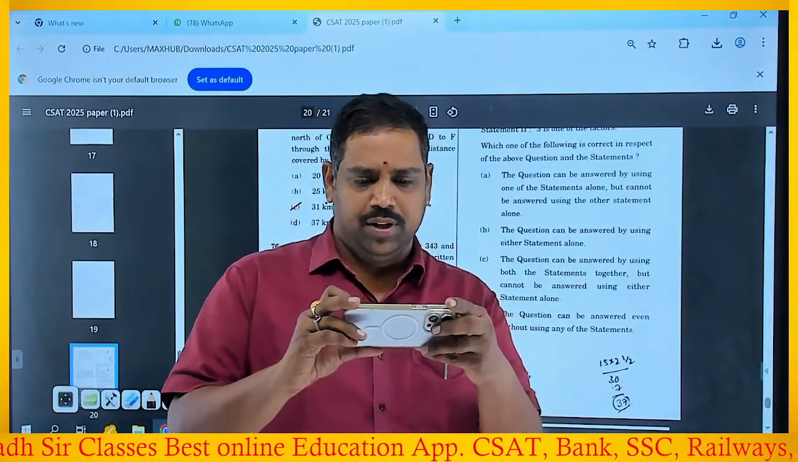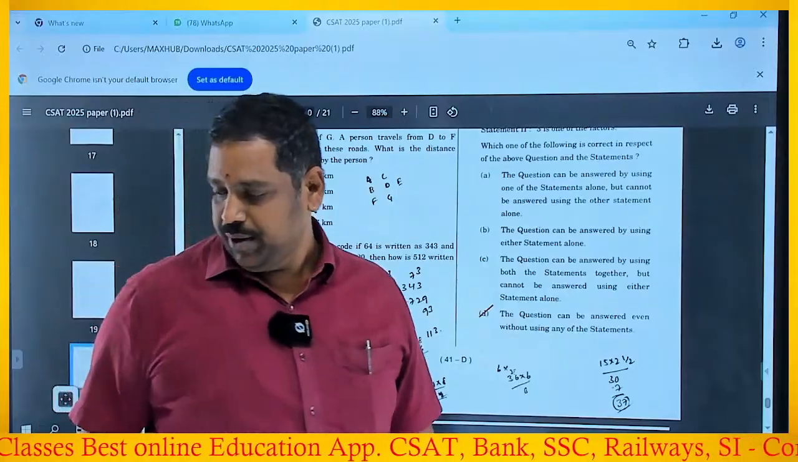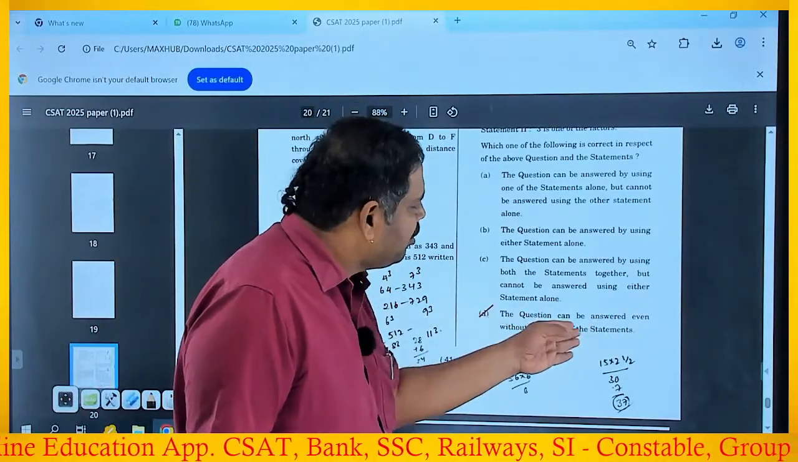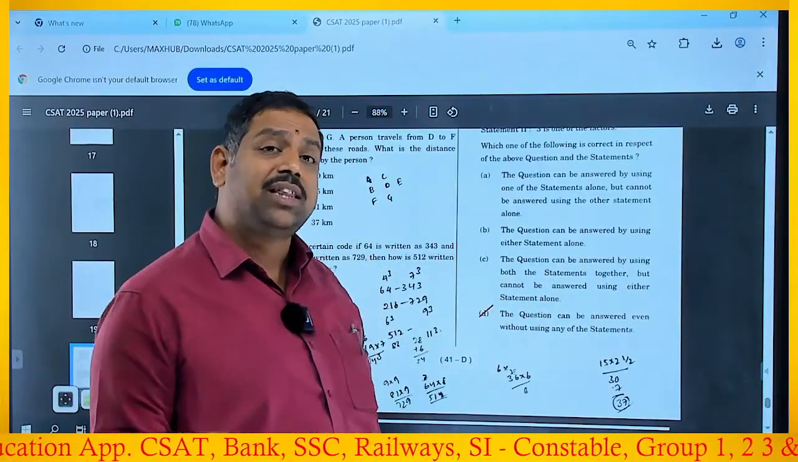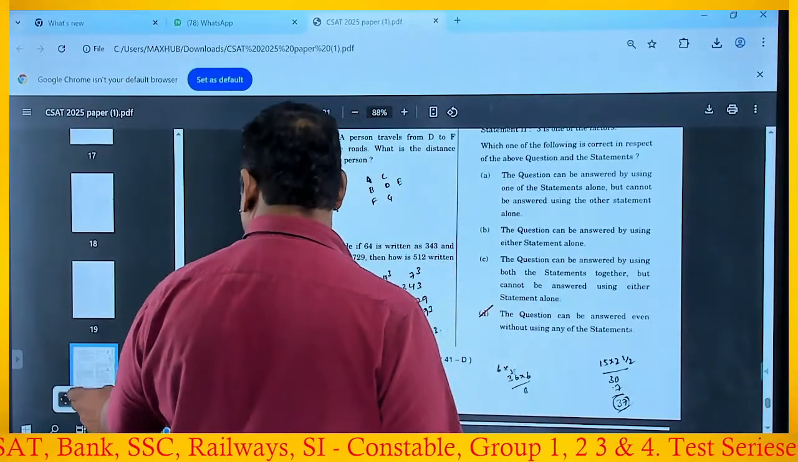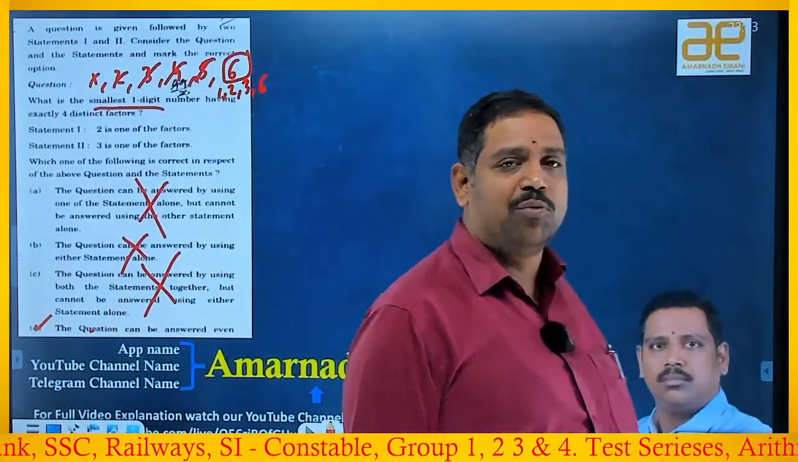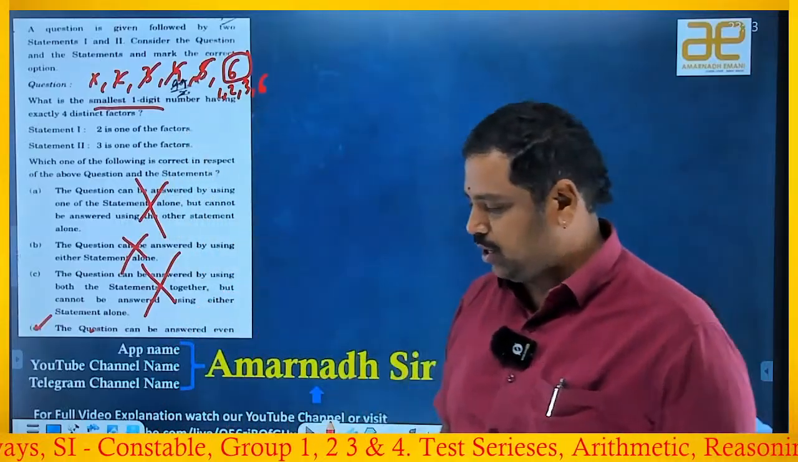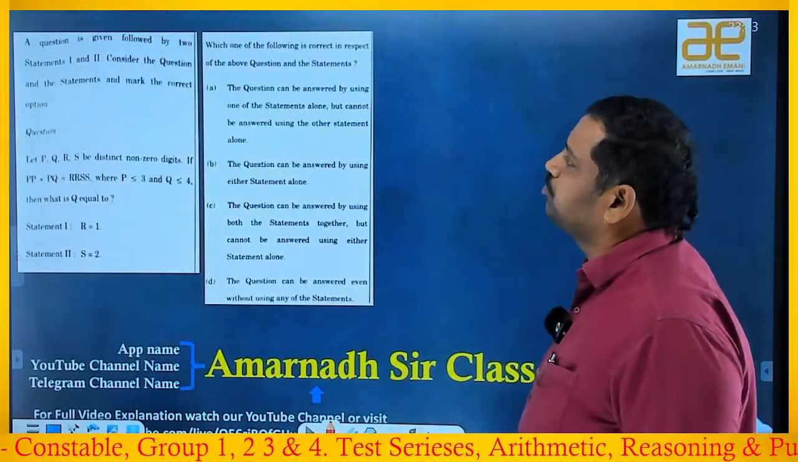Oh, good. It is now visible, right? Okay, good. Verify. So the fourth version is: the question can be answered even without using any of the statements. Without using any of the statements. That is the first time in the history of data sufficiency he gave. Okay. So the answer is D, a beautiful and a funny question you can understand. Okay, this is the next beautiful one.